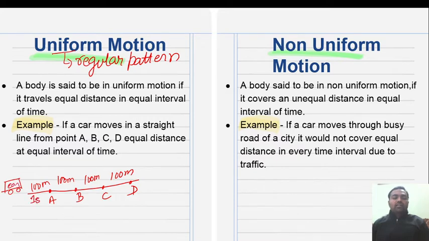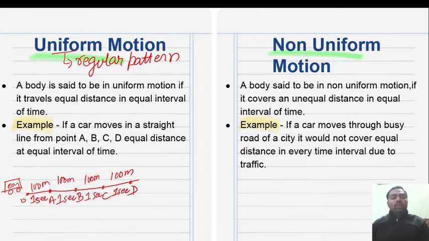If a car covers from point O to A 100 meter in 1 second, then A to B in 1 second, then B to C in 1 second and C to D in 1 second. This is what? This is uniformity. The car is moving equal distance in equal interval of time.